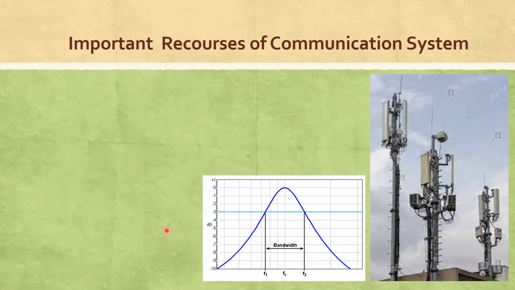Major resources of communication system. In any communication system, two important resources are available: transmitting power and bandwidth. Whenever we design a station or any modulation technique, the major focus is on transmitting power and bandwidth. We have to save the maximum power and also the maximum bandwidth. That is the main objective of different types of modulation.